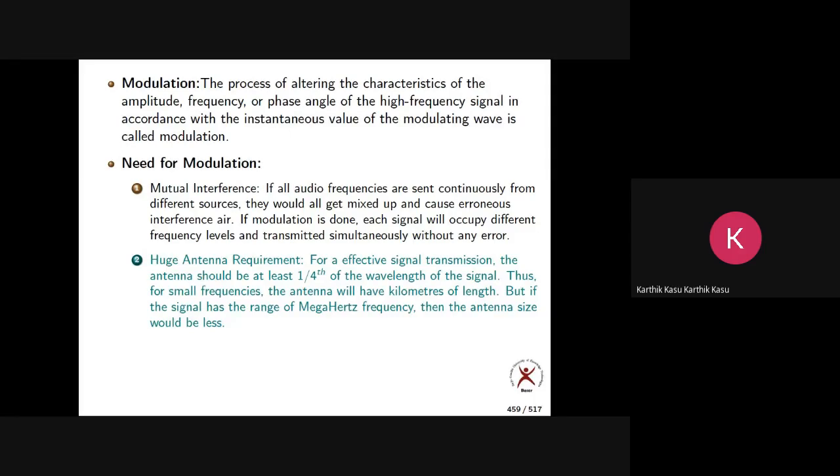So if the frequency is small, H should be more. If the frequency is small, the antenna will be some kilometers in length. But if the signal frequency is some megahertz, the antenna size will be very, very small.